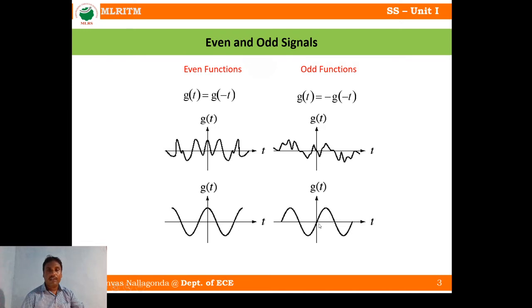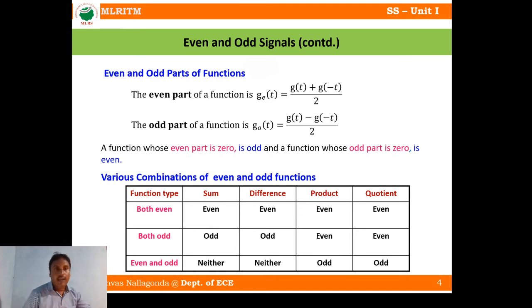Now let's take one more example. This positive portion, if you fold with respect to the y-axis, comes here, okay? Then again you fold with respect to the x-axis, then it comes here. So this is called odd signal. Now, some signals have an even part and an odd part, right? The even part is g of t plus g of minus t, divided by 2. That is the mathematical expression for the even part. And g of t minus g of minus t, divided by 2, is the mathematical expression for the odd part, right?